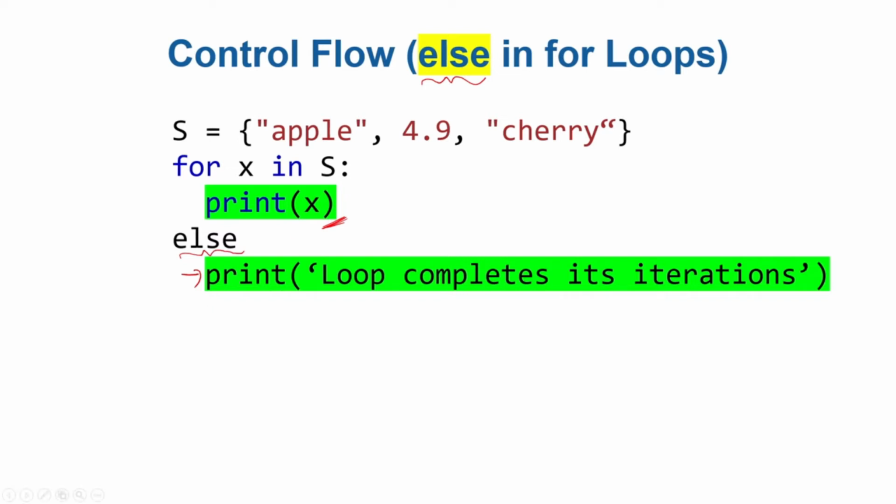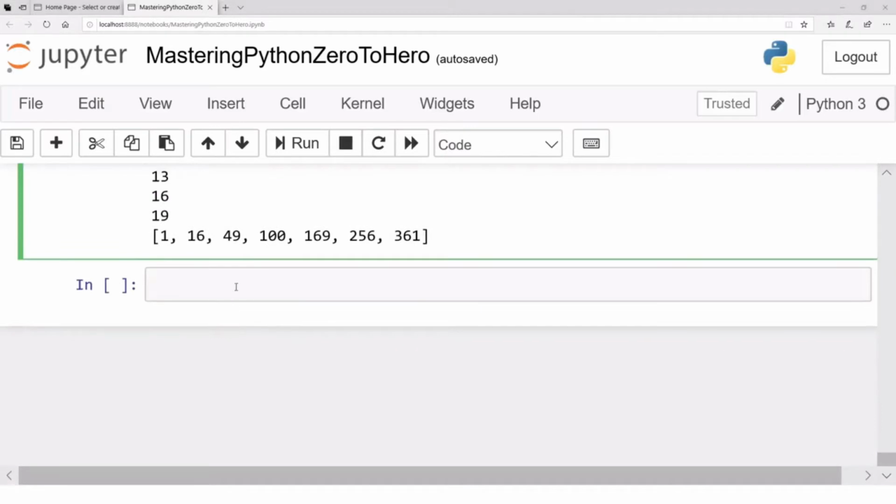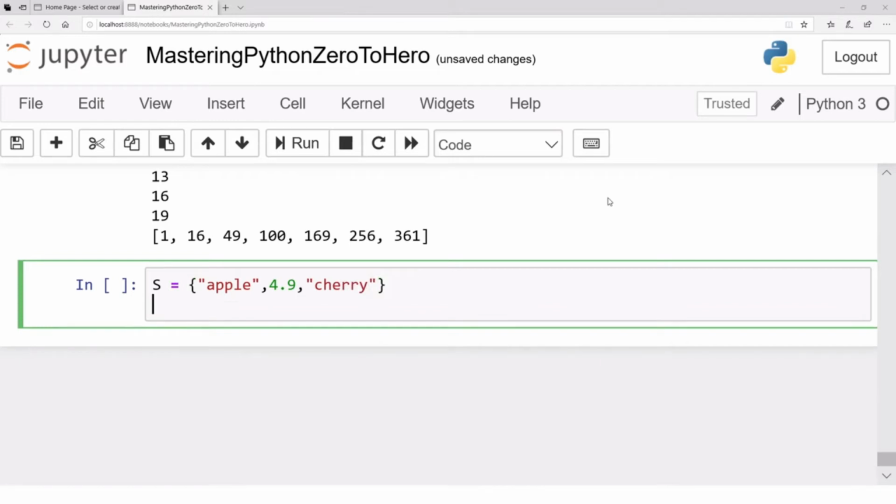So let's see an example in Jupyter to get a good grip on this else. Okay, let's define a set. S is a variable name. You can have any variable name. Let's say apple, or let's say 4.9, and then we were having, let's say, cherry, if these spellings are correct, I guess.